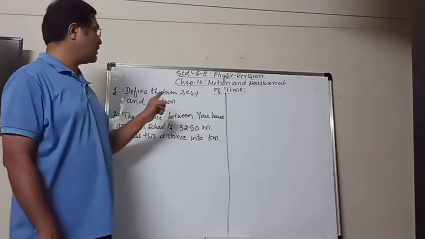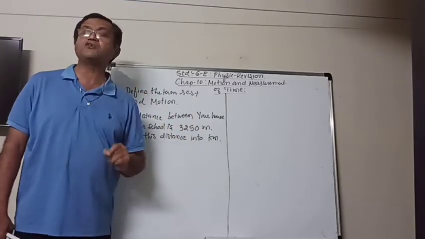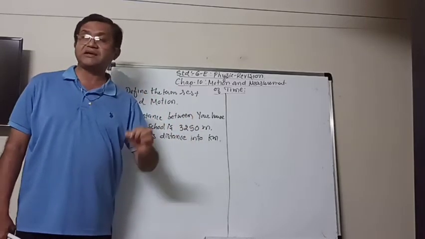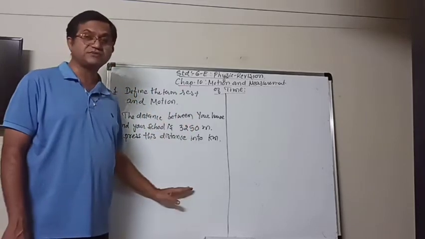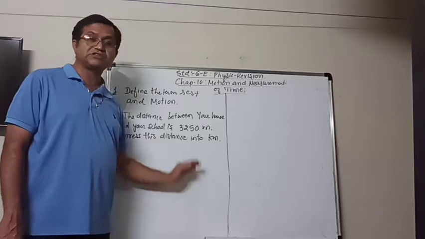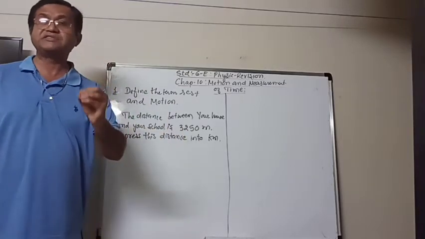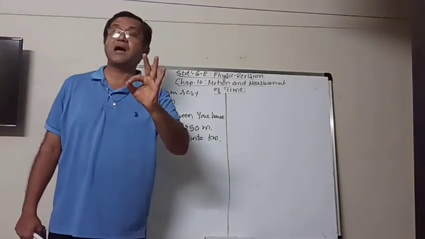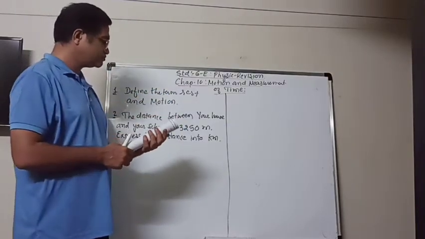So here we have to divide 3250 by 1000 and get the perfect answer. So you have to write down the conversion first and then put the digits, 3250 divided by 1000, simplify, and that will be your answer. Let's take more questions.